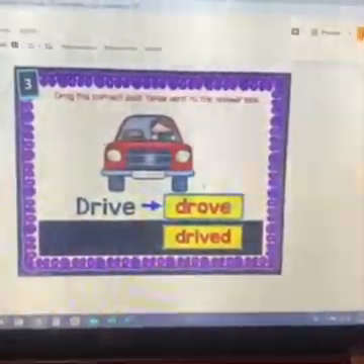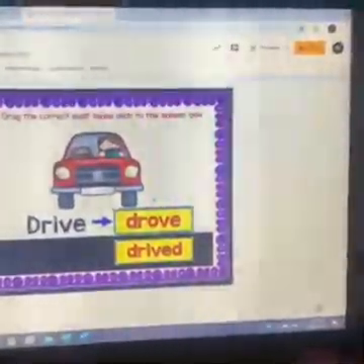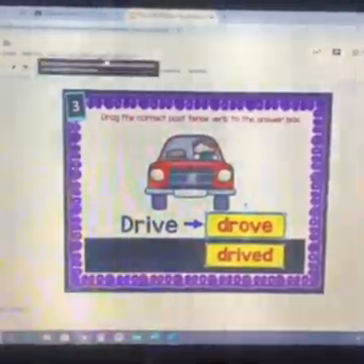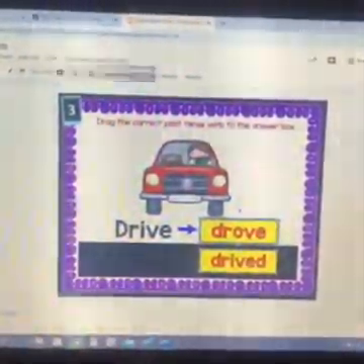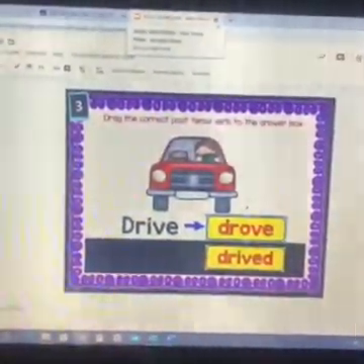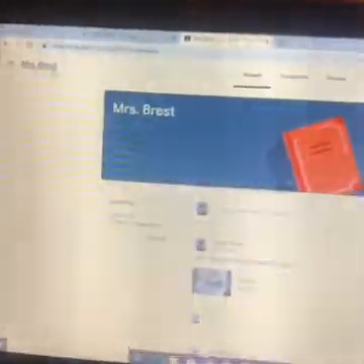And when you're finished, usually there's a turn in button, but this time it says present. You'll notice over here it says all changes are saved in your drive. So once you're finished, I know it seems like it might not work, but you're just going to close the X right there. Then you're going to click turn in, and it says one attachment is on there, and then you're going to click turn in, and once I get it, it will show me all your answers on the slide that you dragged over. Okay, that's it for verbs, and then you can just click back to my name, and I'll show you the next video for today's next activity.